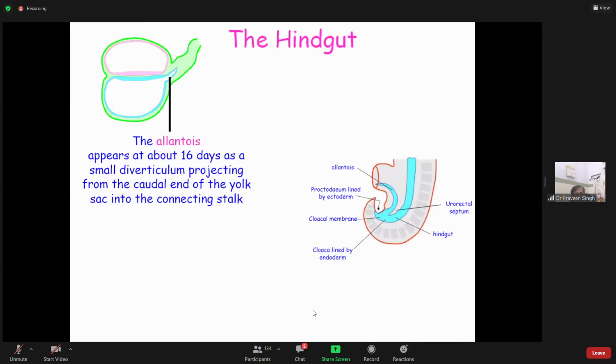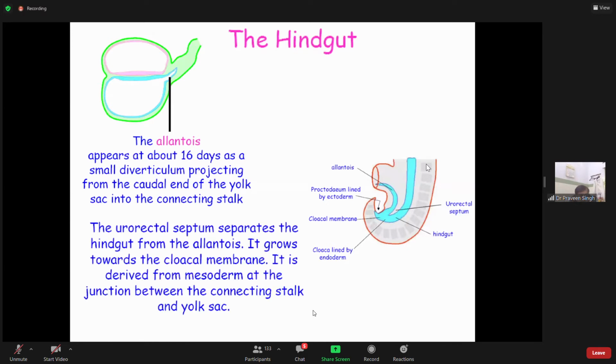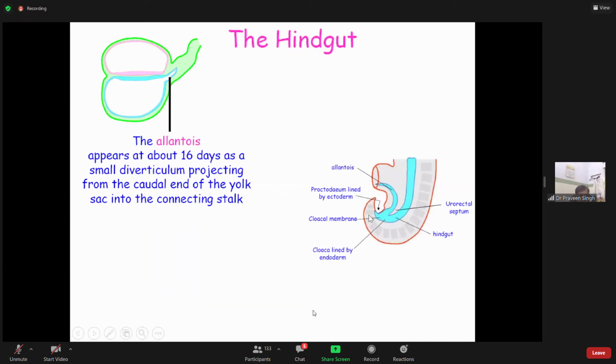I hope you are understanding this. Related to this is allantois. Hindgut is allantois. Now this is the hindgut. If you see the hindgut, this was the hindgut, and the hindgut has a relation with this allantois.